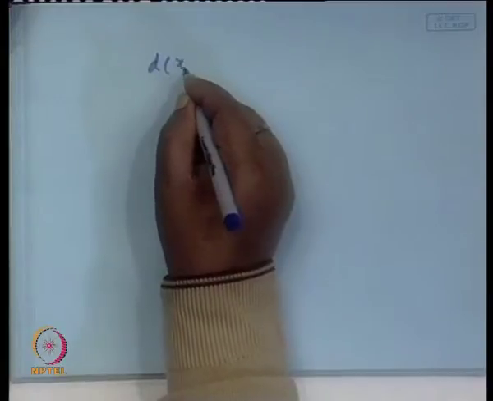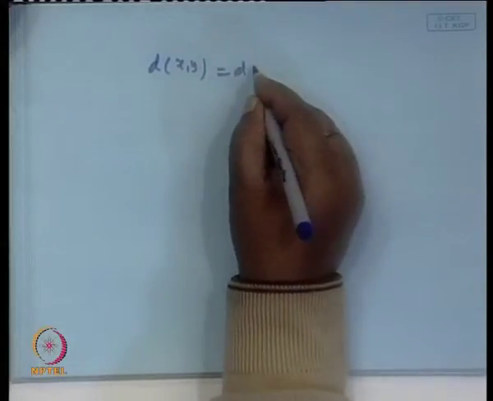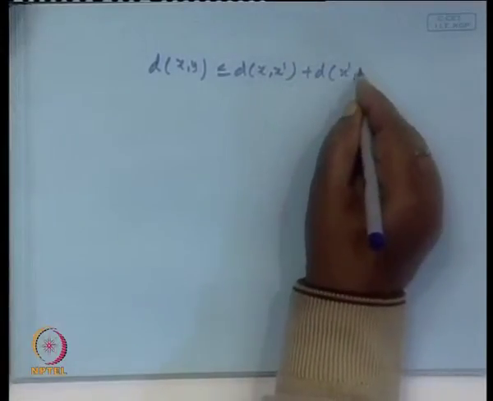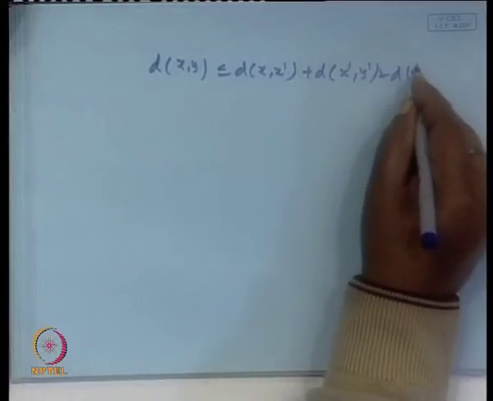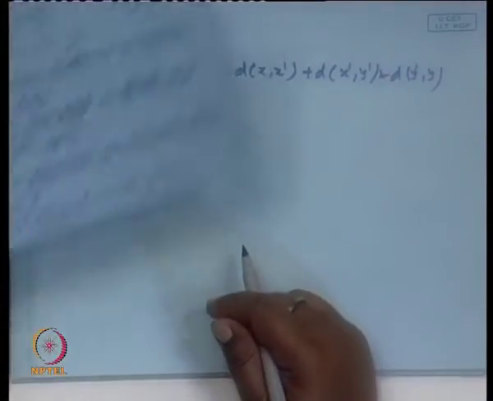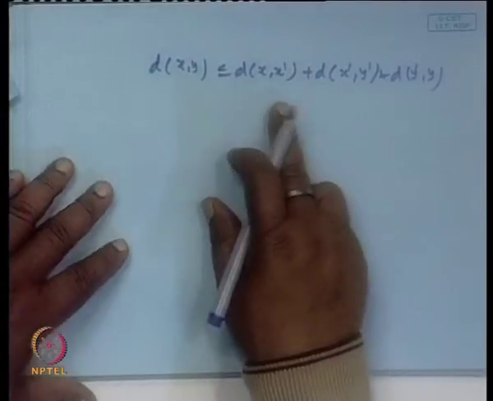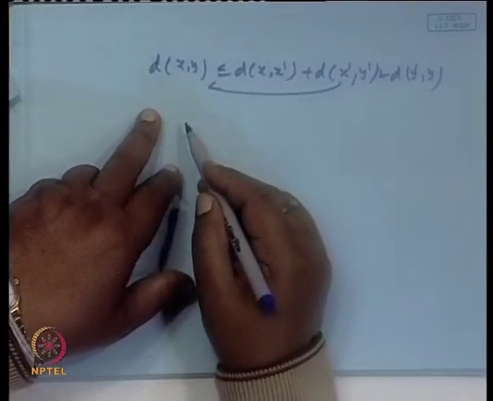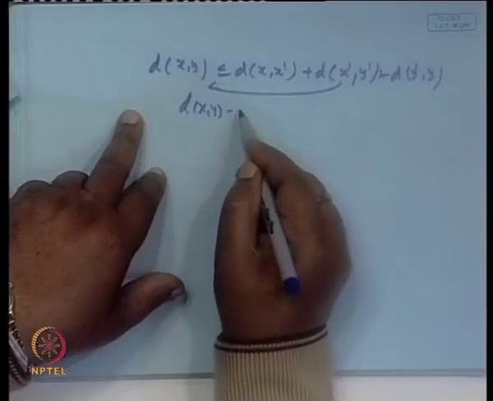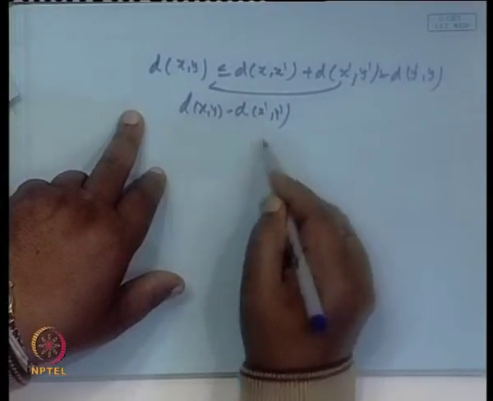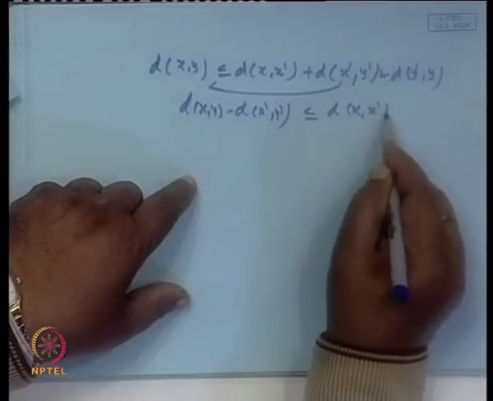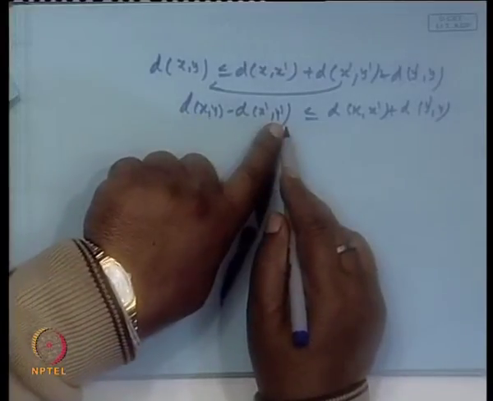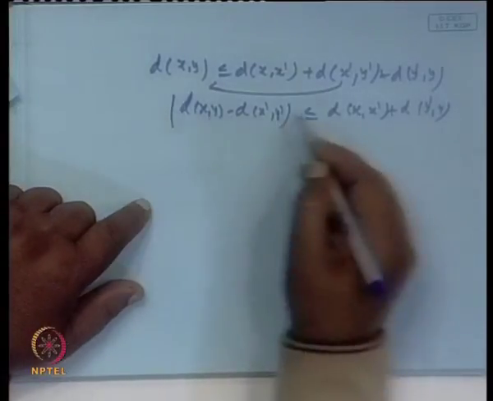If I start with d(x, y), by the triangular inequality we can write it as less than or equal to d(x, x') + d(x', y') + d(y', y). Transfer this to the left-hand side, so d(x, y) - d(x', y') is less than or equal to d(x, x') + d(y, y'). Now, if I interchange x with x' and y with y', the modulus sign will come.